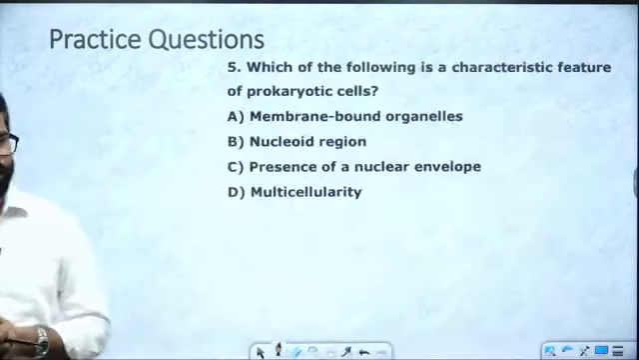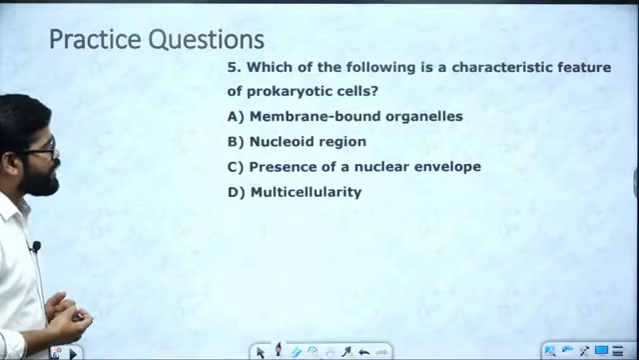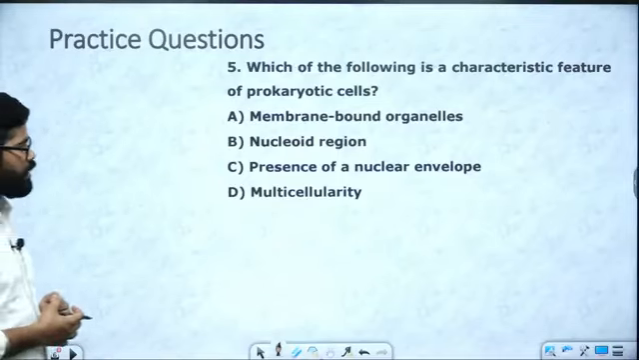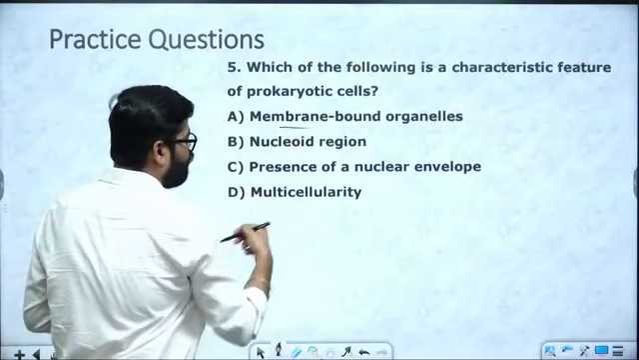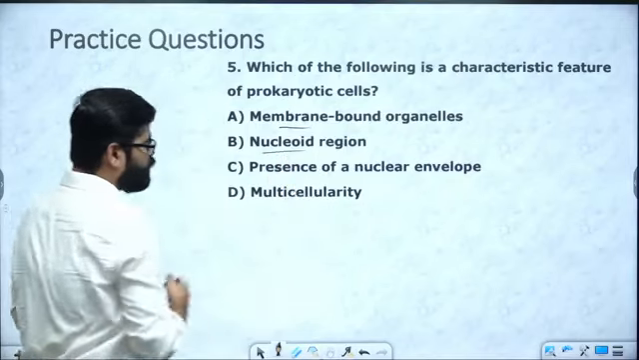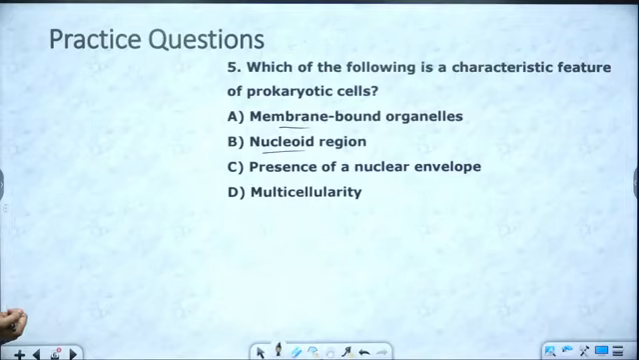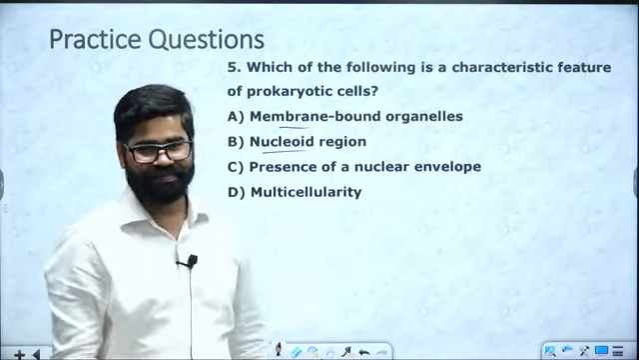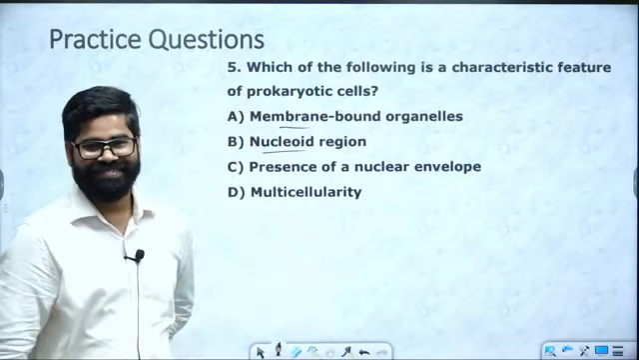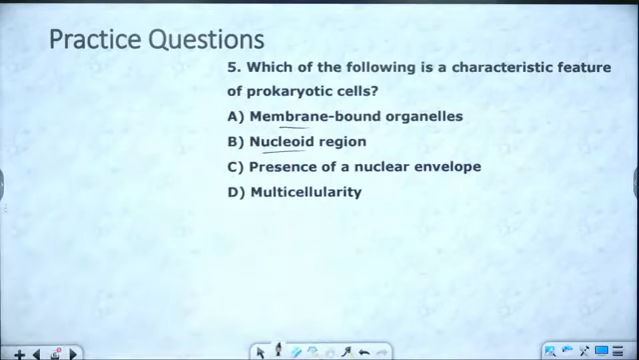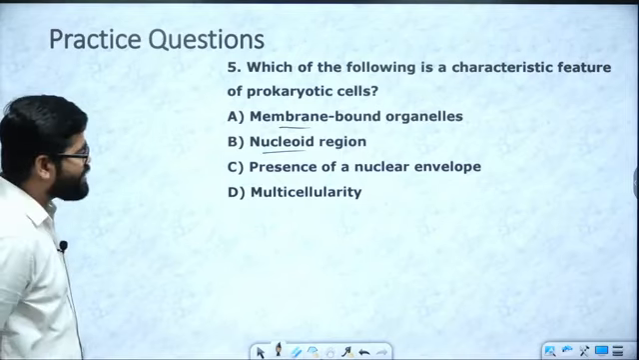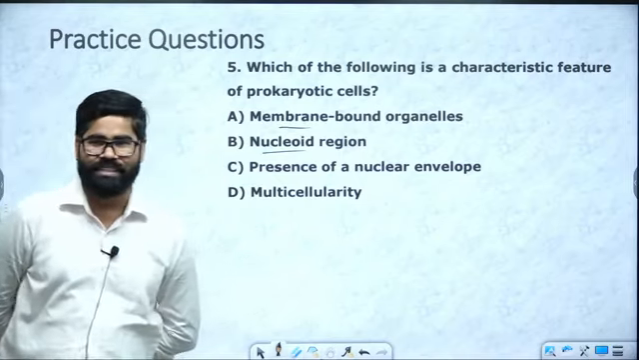Then we have this one question, which of the following is a characteristic feature of prokaryotic cell? Membrane bound organelle, nucleoid region, presence of nuclear envelope, or multicellularity. This is question number 5. Which of the following is a characteristic feature of prokaryotic cell?